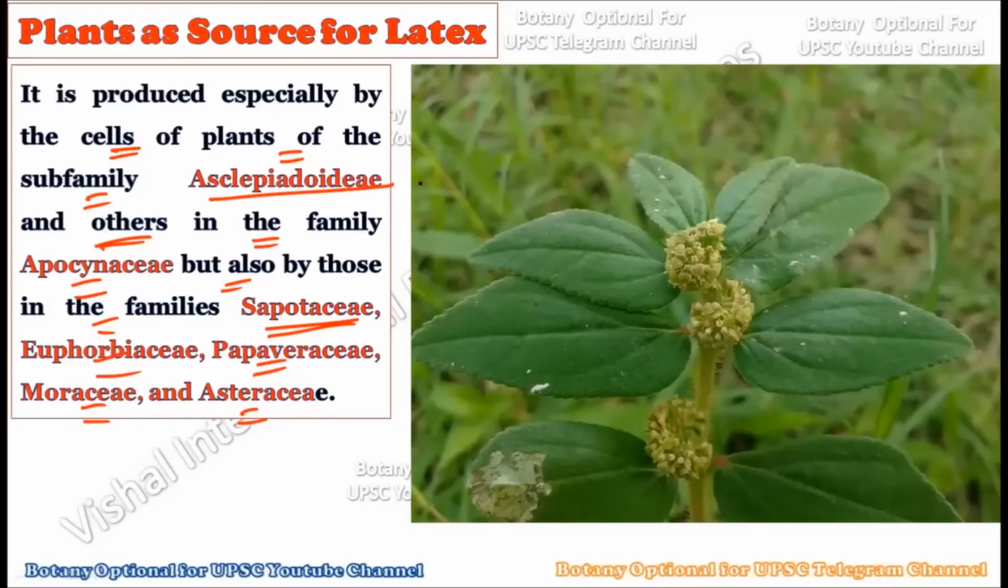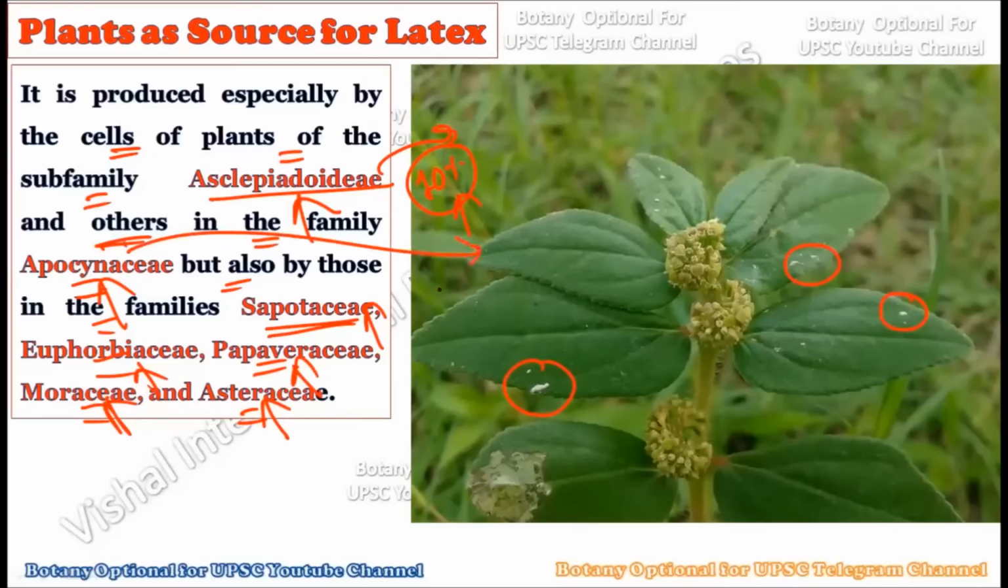In the last slide, we discussed that 10% of the angiospermic plants are actually able to produce these kinds of latex. This latex is produced by some members of the families Asclepiadaceae, Apocynaceae, Sapotaceae, Euphorbiaceae, Papaver, Moraceae, and Asteraceae. So basically, if you mention examples from these plant families, these are the typical plants which are able to produce various kinds of latex.